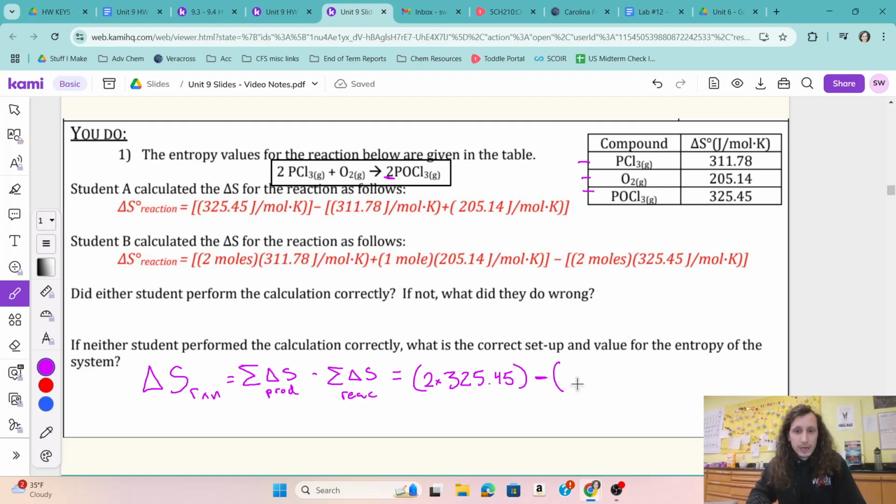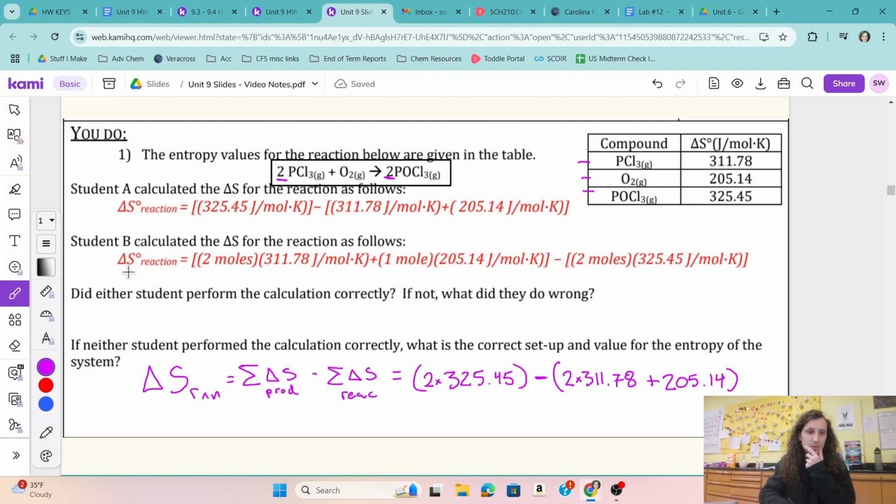So then I move to my reactants. So first I've got the PCl3, which I also have 2 of. So it's going to be 2 times PCl3, which is 311.78, plus the value of O2, which is just 1, and 205.14, right?